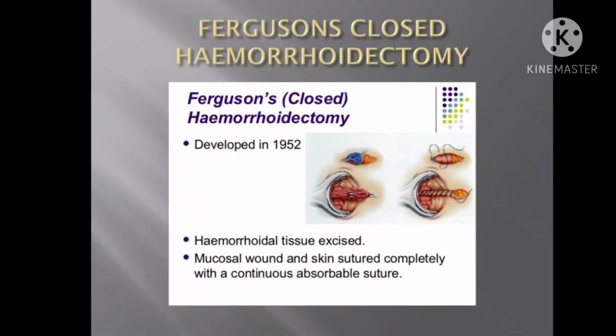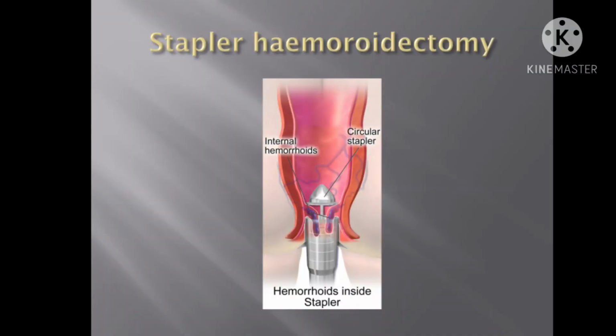Now there is a third option which is very famous nowadays, and that is with the use of a stapler, known as stapler haemorrhoidectomy. This procedure is also commonly known as PPH, and that is the procedure for prolapsed hemorrhoid. So this is all in short about hemorrhoids. Thank you.